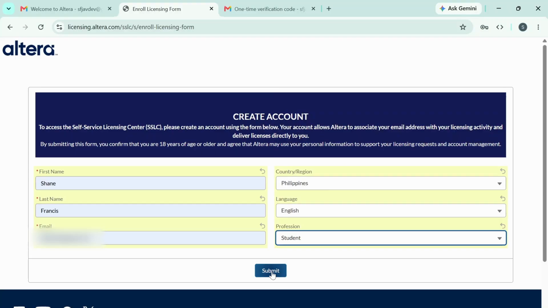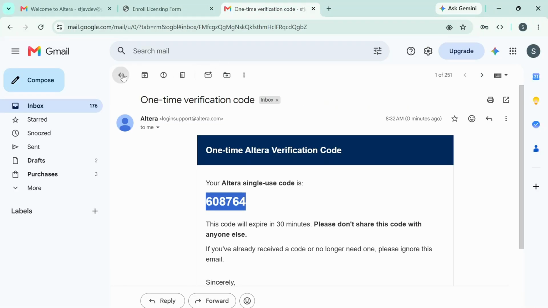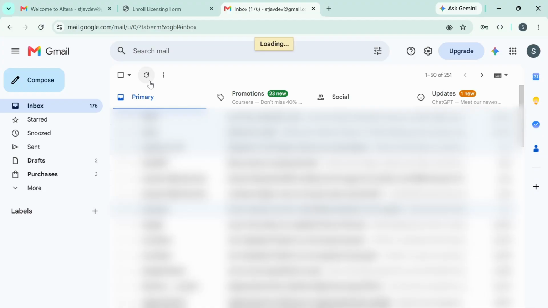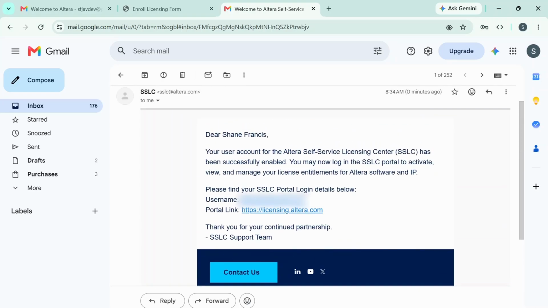Now you will be receiving another email confirmation from Altera. So just check your inbox. It might take a while before you receive the confirmation email. So just keep on refreshing your inbox. So just open the email. And then you will be provided the following login details.